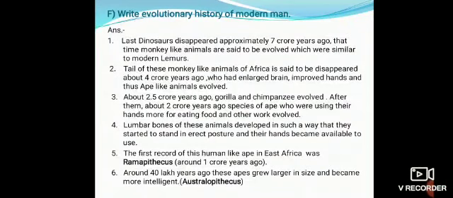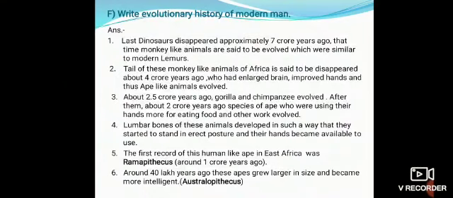Third point, about 2.5 crore years ago, gorilla and chimpanzee evolved. After them, about 2 crore years ago, species of ape who were using their hands more for eating food and other work evolved. Fourth point, lumbar bones of these animals developed in such a way that they started to stand in an erect posture and their hands became available to use. Fifth point, the first record of this human-like ape in East Africa was Ramapithecus around 1 crore years ago.